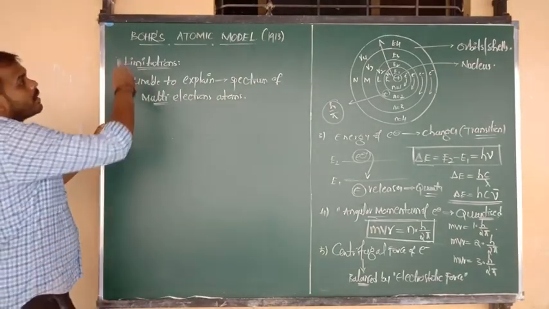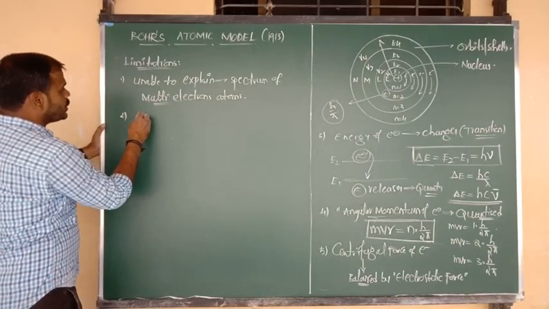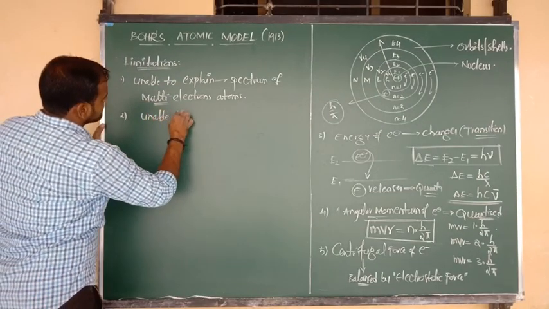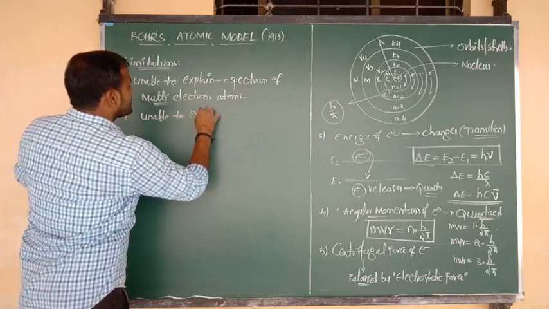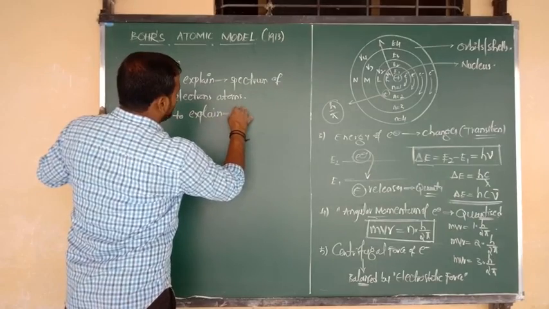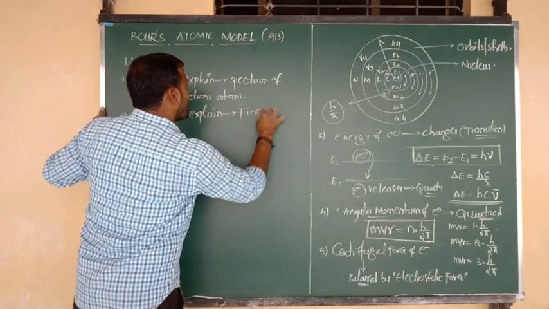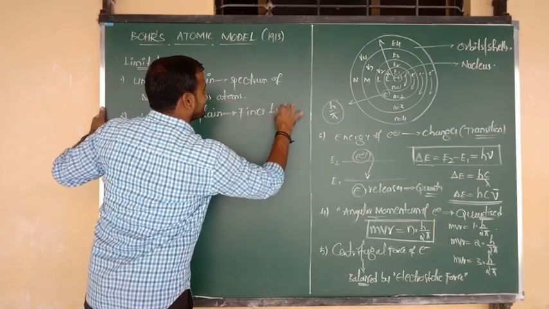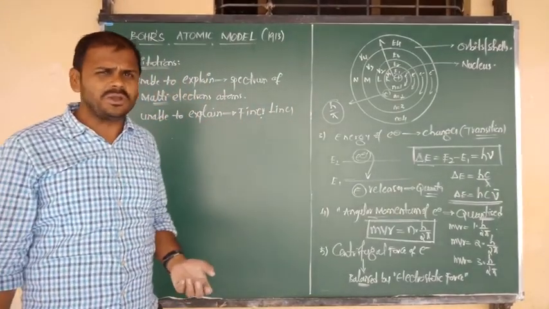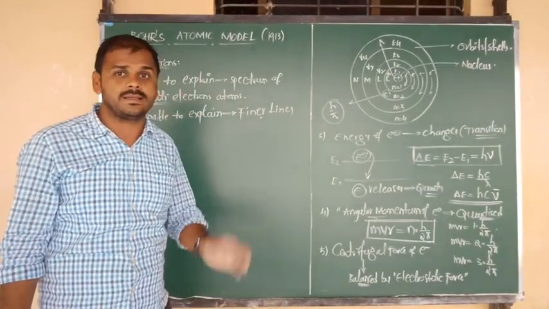Next point. Bohr's atomic model was unable to explain the finer lines. Sir, what is meant by finer lines? We don't know. I will tell you.